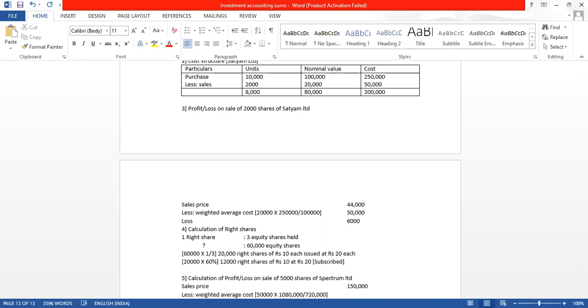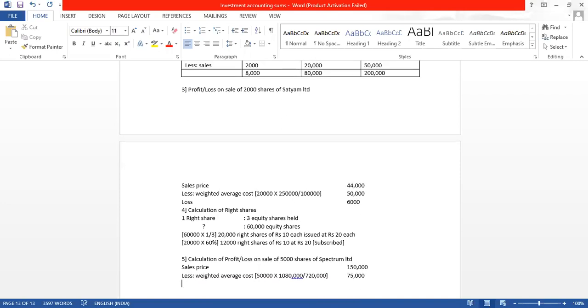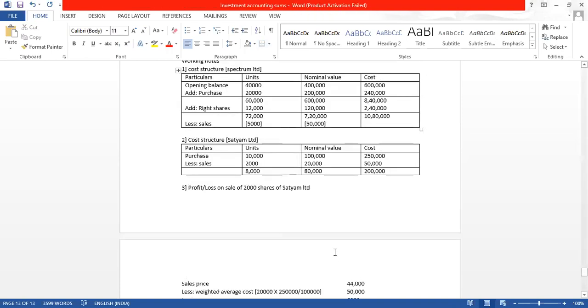50,000 into 10,80,000 divide by 7,20,000. We are getting cost as 75,000, which means the share cost was 75,000. हमने सेल किया 1,50,000 में. So our profit is also 75,000. So let us go to here.